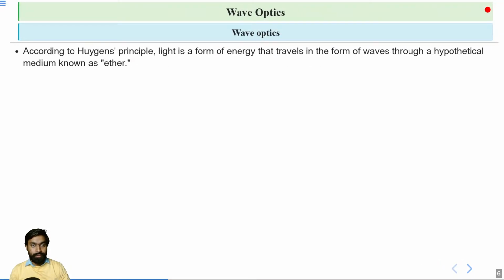So wave optics. Our first concept is Huygens principle. According to Huygens principle, light is a form of energy that travels as a wave through a hypothetical medium, and this hypothetical medium is called ether.